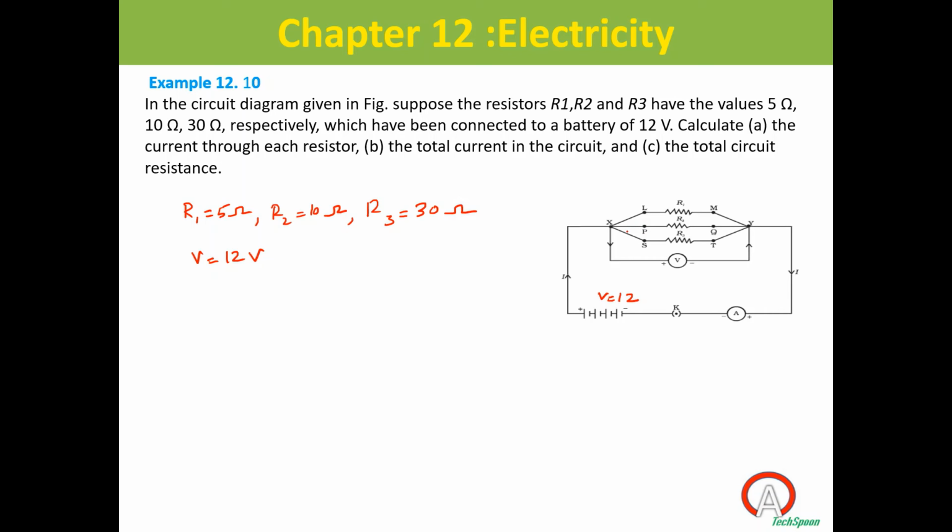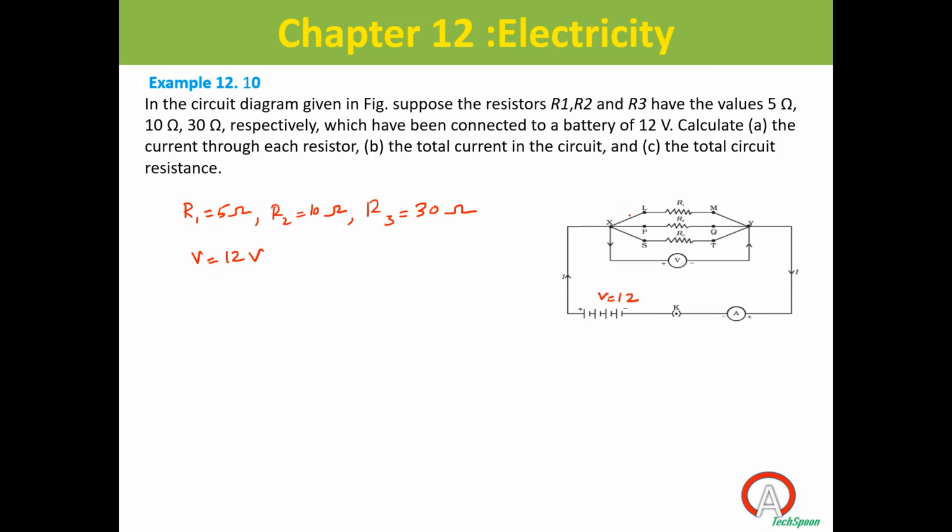What will be the voltage, Abhijit, across the resistance R1? Sir, 12. Why? The voltage across the resistors is equal because they are connected in parallel, right? So since these resistors R1, R2, R3 are connected in parallel, the voltage across each resistor will be equal to the same supply voltage, 12 volt. Okay.